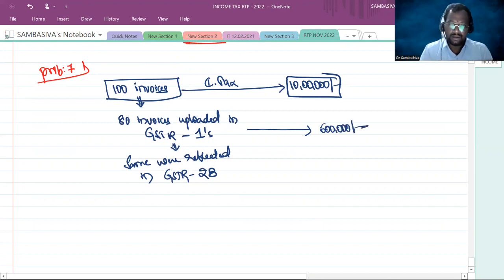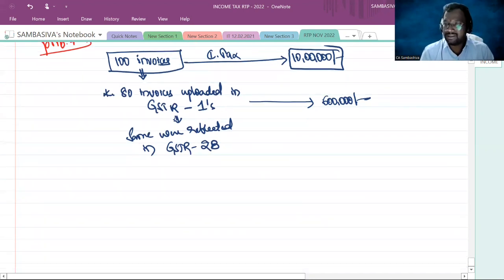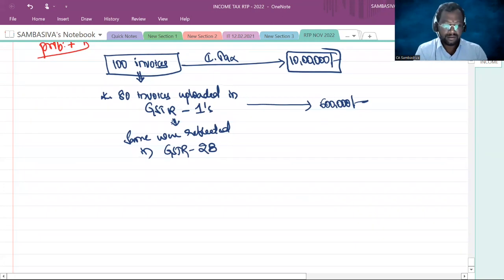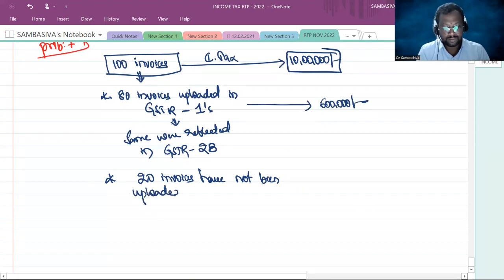Now, the remaining 20 invoices have not been uploaded by the suppliers in their GSTR 1.